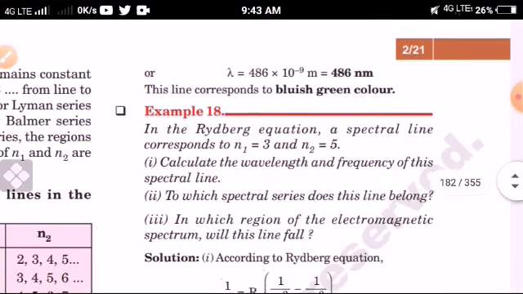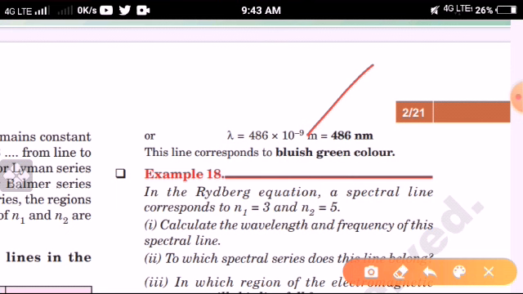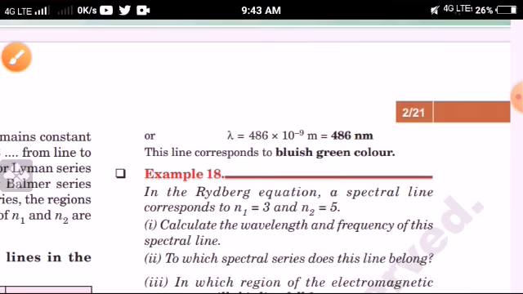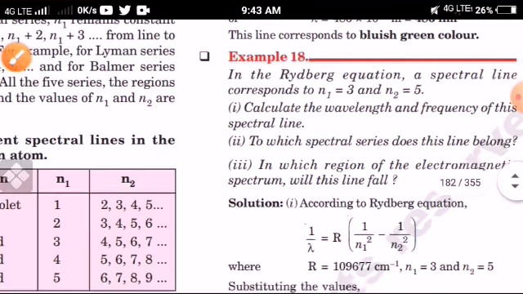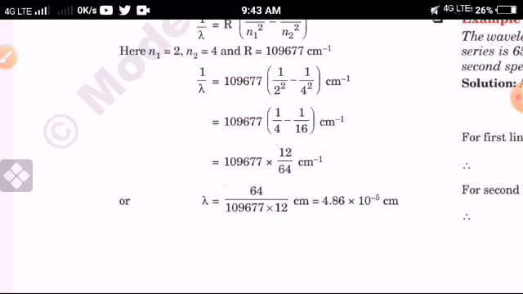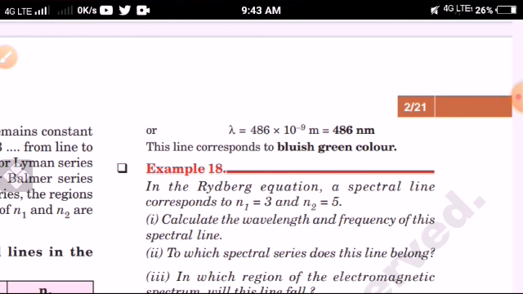Then we have to find lambda equal to this value. You know 1 nanometer is 10 to the power minus 9 meter. Nano means 10 to the power minus 9. So we have to convert it into nanometers, which gives 486 times 10 to the power minus 9, that is, 486 nanometer. Since the value is given per centimeter, we convert it into nanometer.